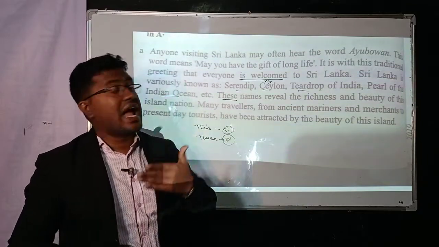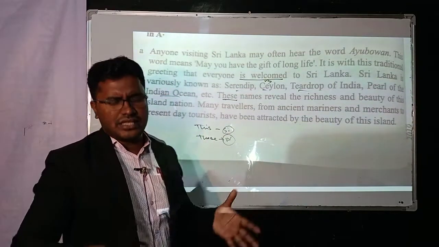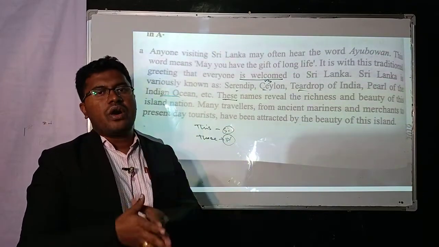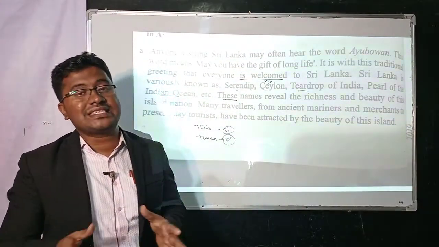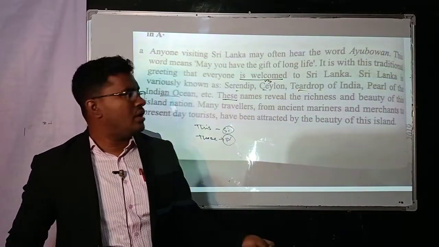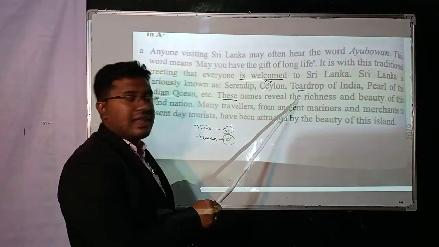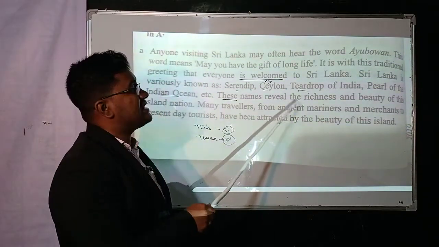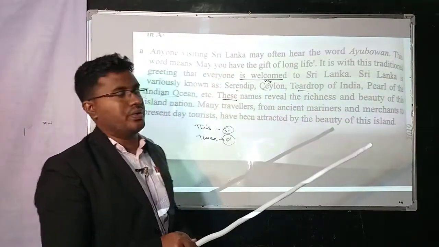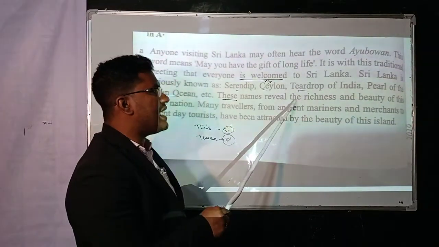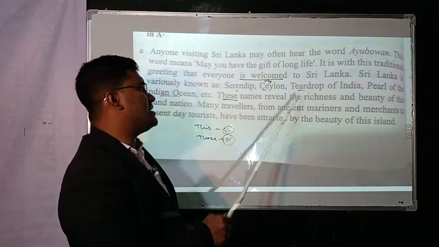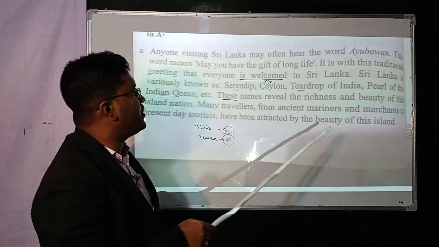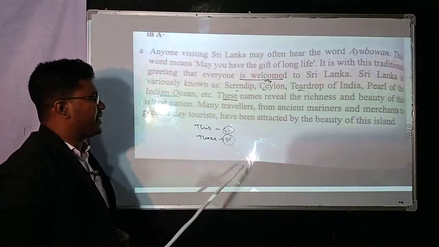Richness means riches, plenty of things. In this sentence richness is a noun, and the beauty means the beautifulness of this island nation.